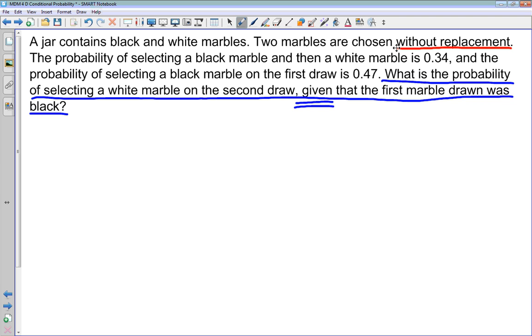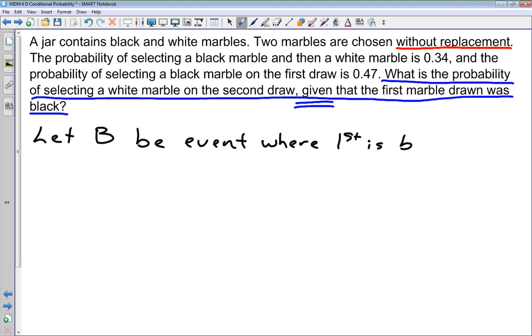What do they tell us? The probability of selecting a black marble and then a white marble is 0.34. So our first event, we'll call it event B. We'll let B be the event where the first marble is black.